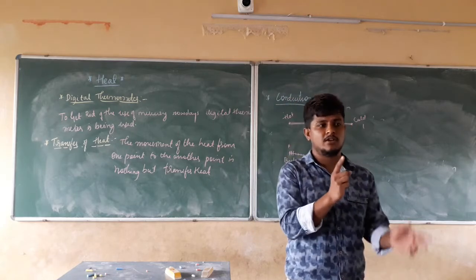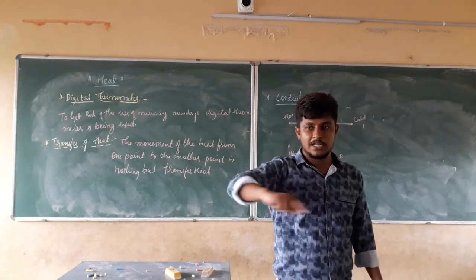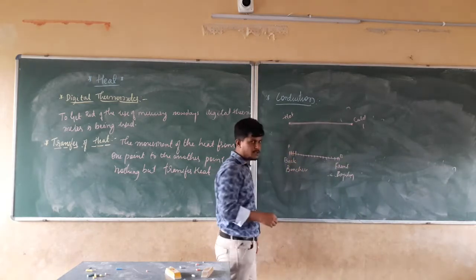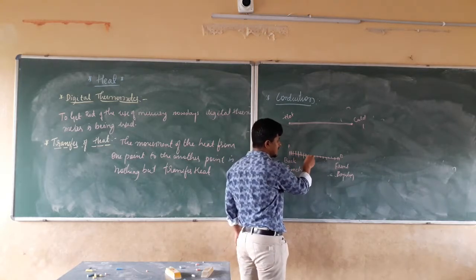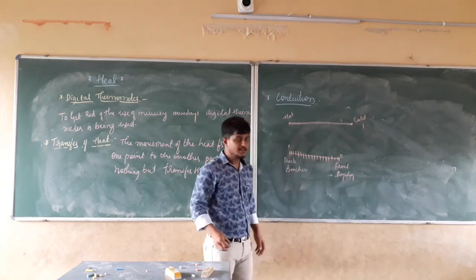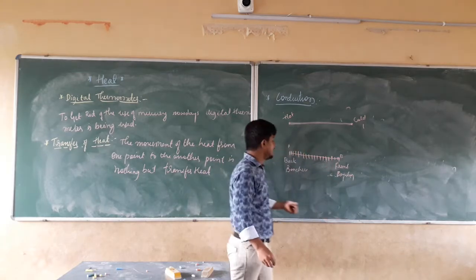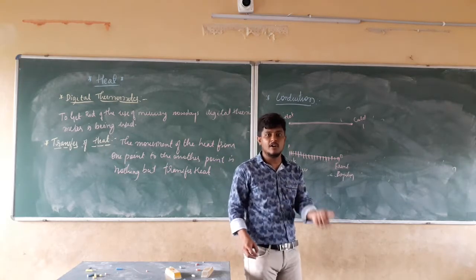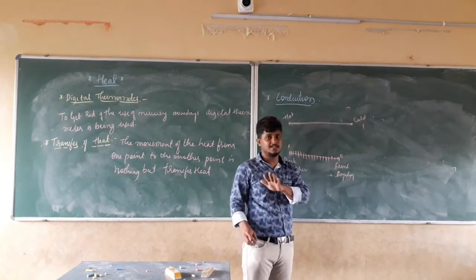The back benches start talking, then it goes to the next bench, again to the next bench, lastly to the front bench, lastly to the teachers. In the same manner, this person transfers his information to the next person, this person to the next, and so on to the last person. Where actually did it start? From the back bencher. Where does it end? At the front bencher. That means all these class students start talking, while the front benches are simply sitting silently.